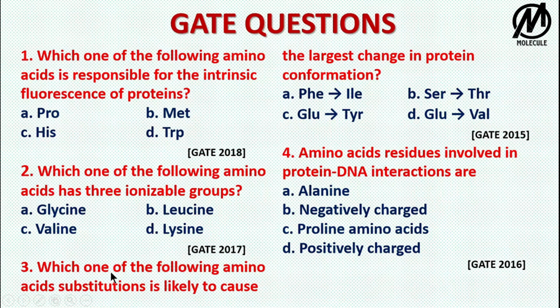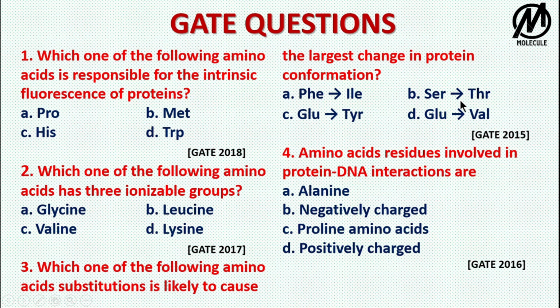Which one of the following amino acid substitutions is likely to cause the largest change in protein conformation? Phenylalanine to isoleucine. That means it is being changed from an aromatic amino acid to a hydrophobic amino acid. Serine to threonine: both are classified as uncharged polar amino acids, so they cannot make a big change.